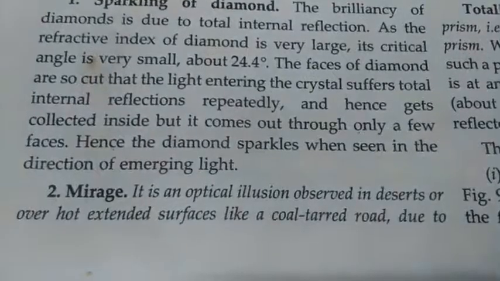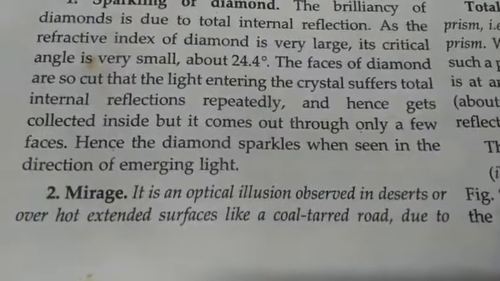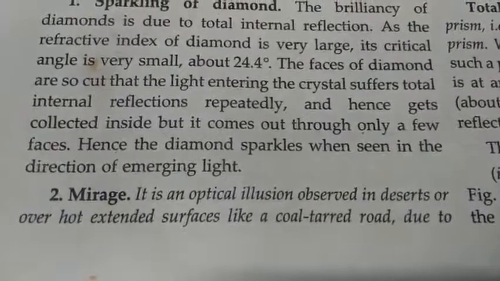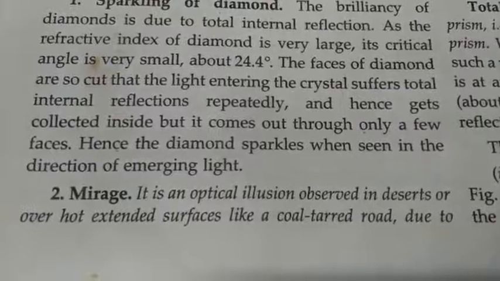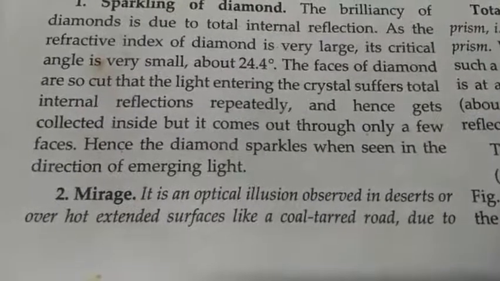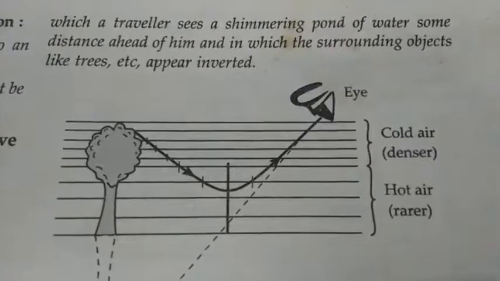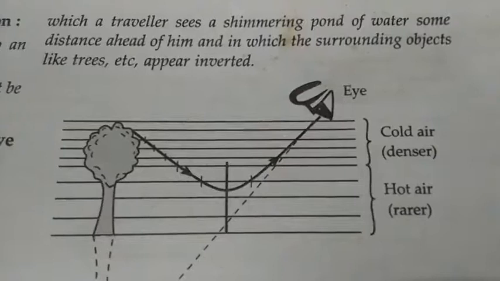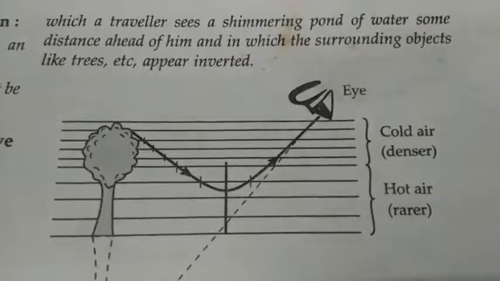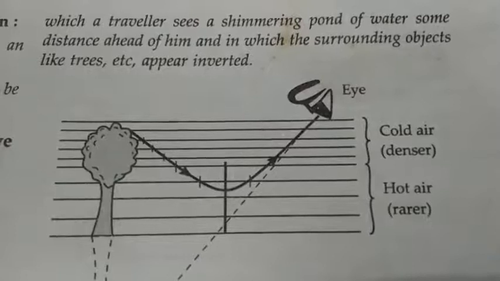The second application is mirage. It is an optical illusion observed in deserts or over hot extended surfaces like a coal-tarred road, due to which a traveler sees a shimmering pond of water some distance ahead of him, in which the surrounding objects like trees etc. appear inverted.